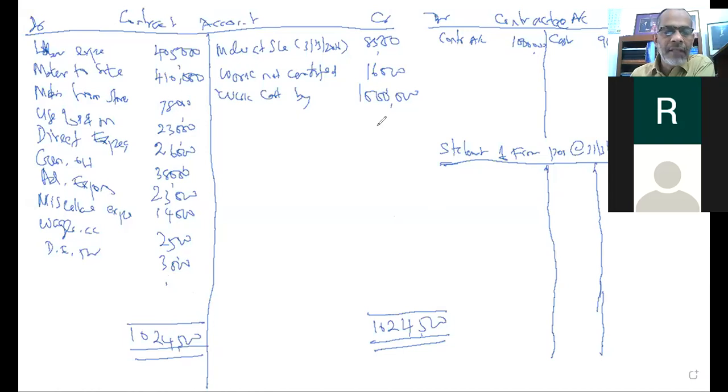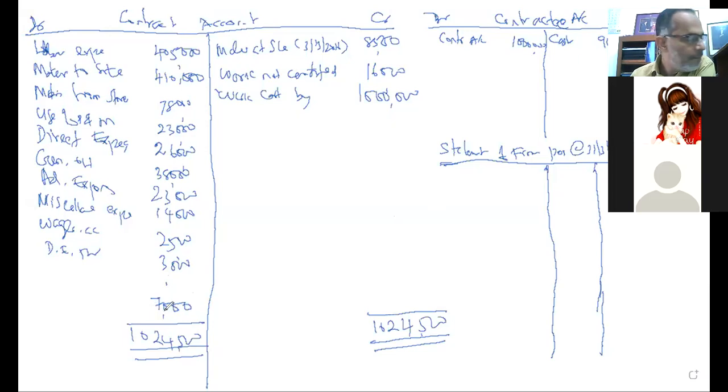You have to deduct. 7,000. Is there any balance or 7,000? Is it okay? 1,024,000 is there.